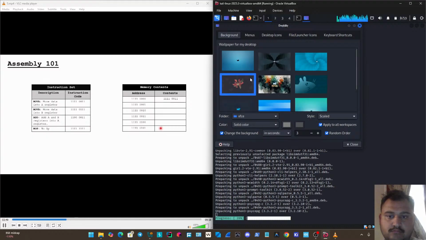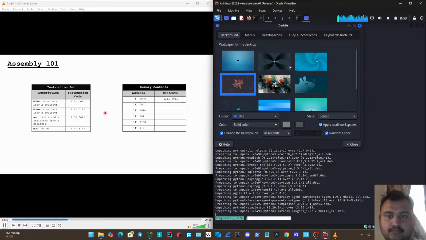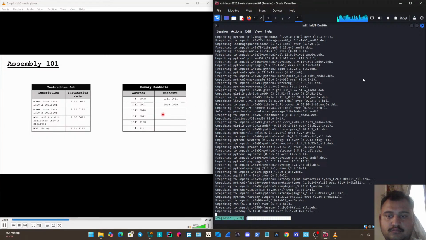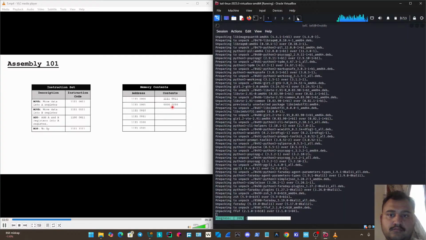So the next thing we're going to do is we're going to actually have to specify what data we want to move into the A register. So for us, that's going to be 2. So we will put the number 2, and we're going to put the binary representation of it. So that's going to store 2 into the A register.